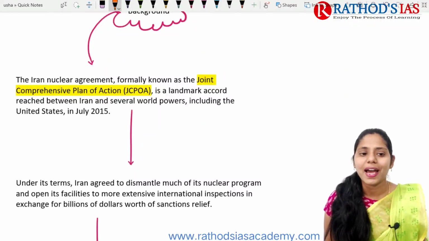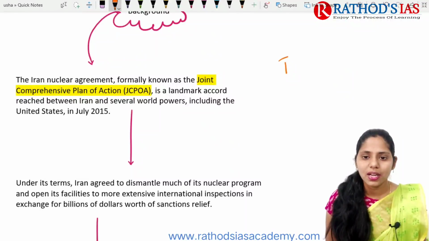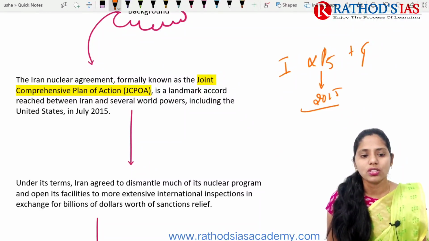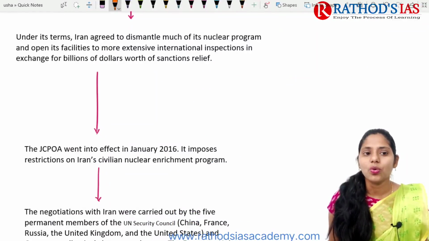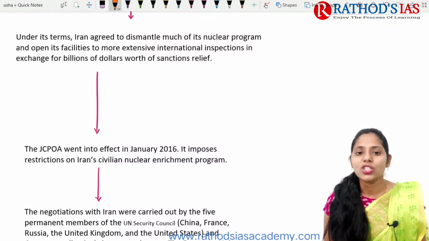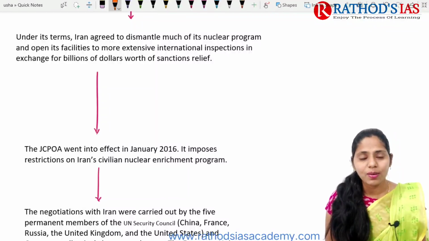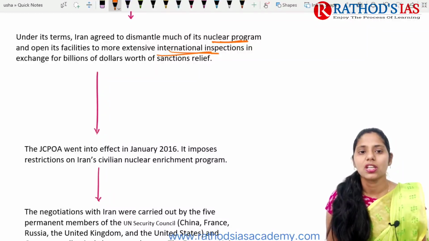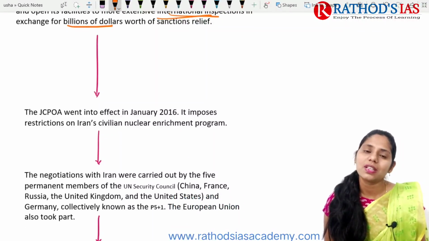It is a landmark accord between Iran and the P5 countries plus Germany, reached in 2015. Under the JCPOA, the important terms are that Iran agreed to dismantle much of its nuclear program and open some facilities to more extensive international inspections, in exchange for billions of dollars worth of sanctions relief.